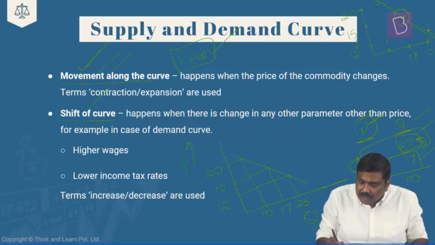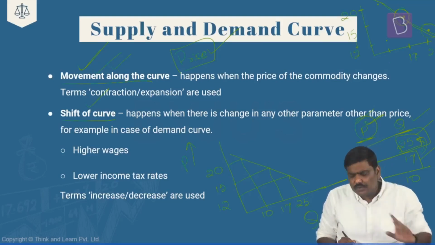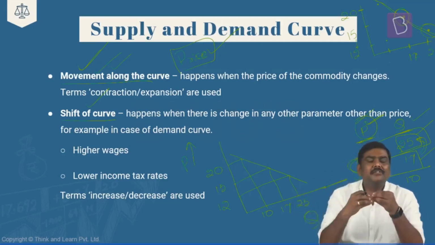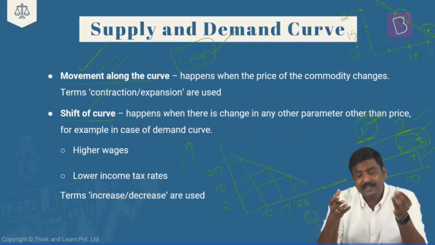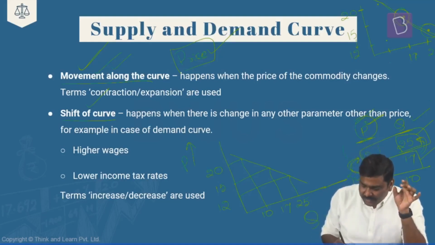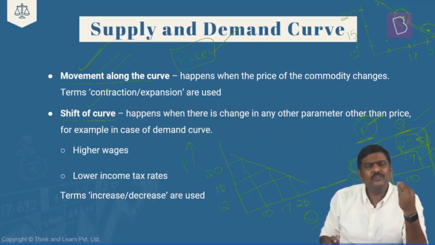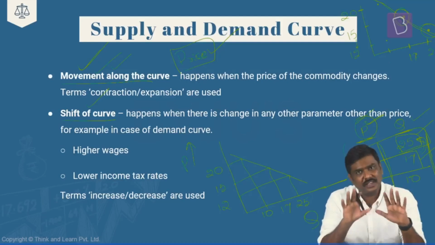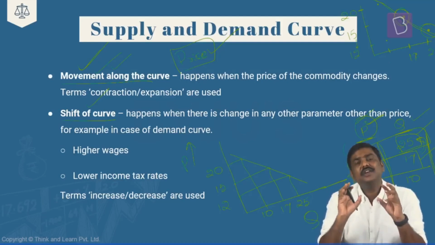So the new point of the coordinates or the representation of the coordinates will be a point on this particular curve itself. And the curve in the first place has been drawn by taking these particular coordinates itself. So whenever you are going to vary the price, the demand is also going to vary. And the movement will always be in the opposite direction. That is what we have discussed in case of law of demand. Having said so, understand this.